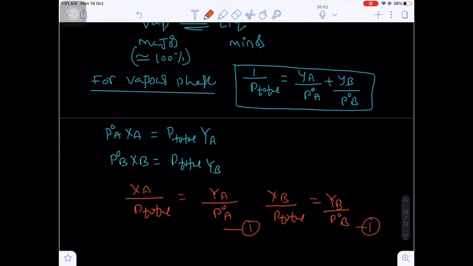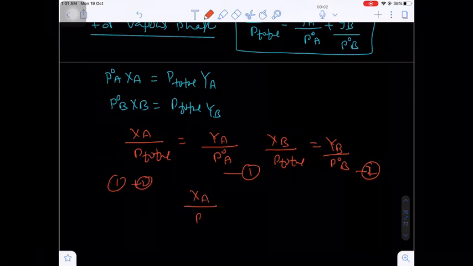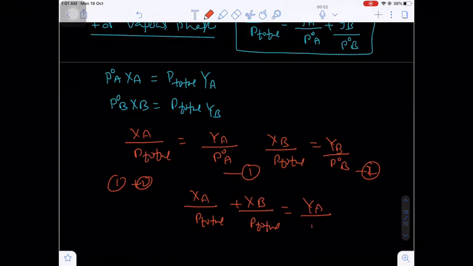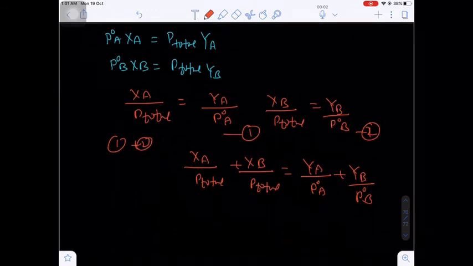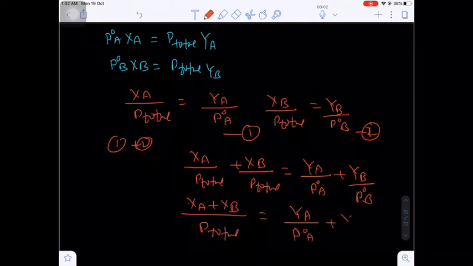Okay, let's suppose this is equation 1, this is equation 2. Now add 1 and 2. So you will get XA upon P total plus XB upon P total will be equal to Ya upon P naught A plus Yb upon P naught B. Yes or no? Here, taking the LCM P total, in the numerator you have XA plus XB whole divided by P total. We know XA plus XB equals 1, so overall you have 1 by P